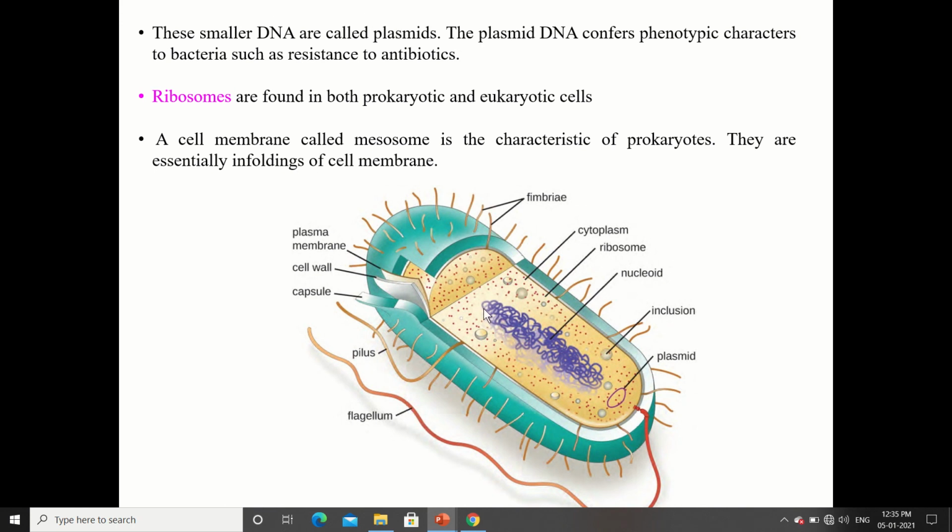Ribosomes are found in both prokaryotic and eukaryotic cells. These are small granules called ribosomes. A cell membrane structure called the mesosome is the characteristic of prokaryotes. It essentially helps in infolding of the cell membrane, so the cell membrane consists of the mesosome. That is the characteristic of the prokaryotic cell.